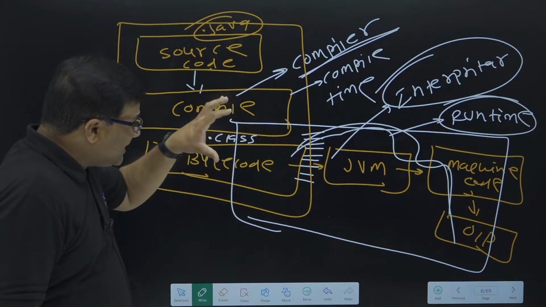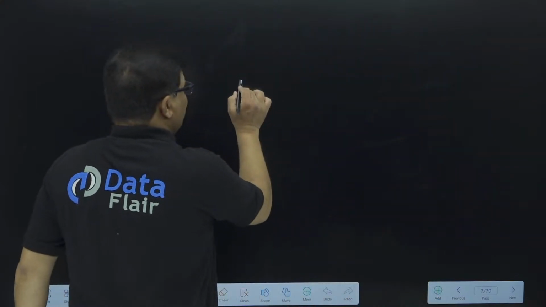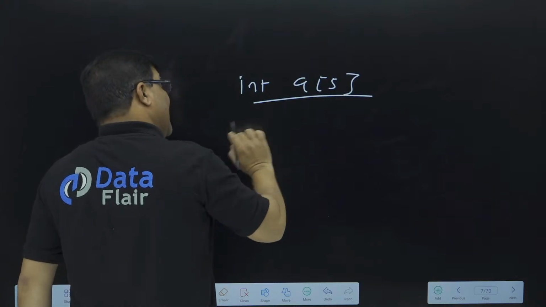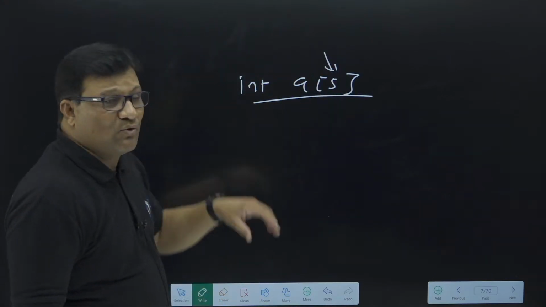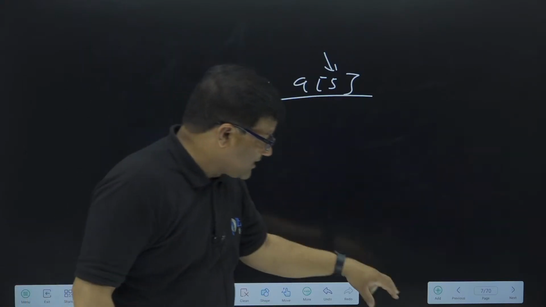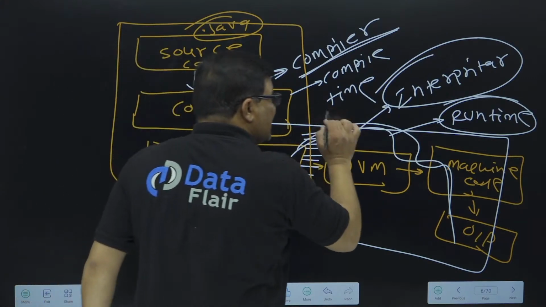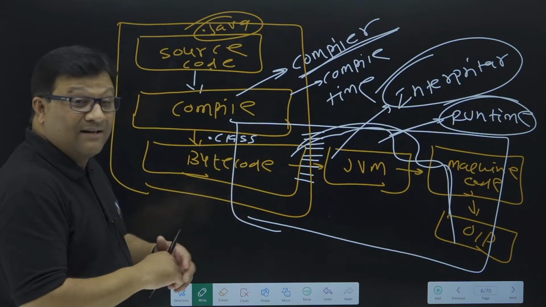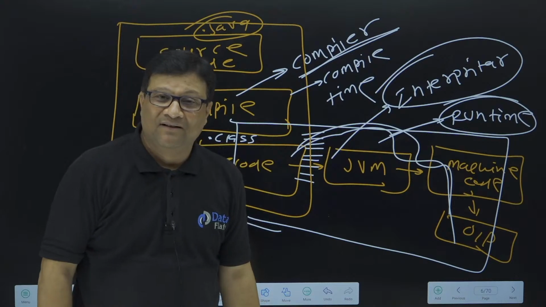In Java, if you declare an array of size 5 (the syntax is different, no doubt) and try to access more than 5 elements, it definitely shows an error, because in Java runtime error checking is possible, since code translation is done two times. So in Java we can check syntax errors and also runtime errors. That is why we say Java provides the exception handling concept.